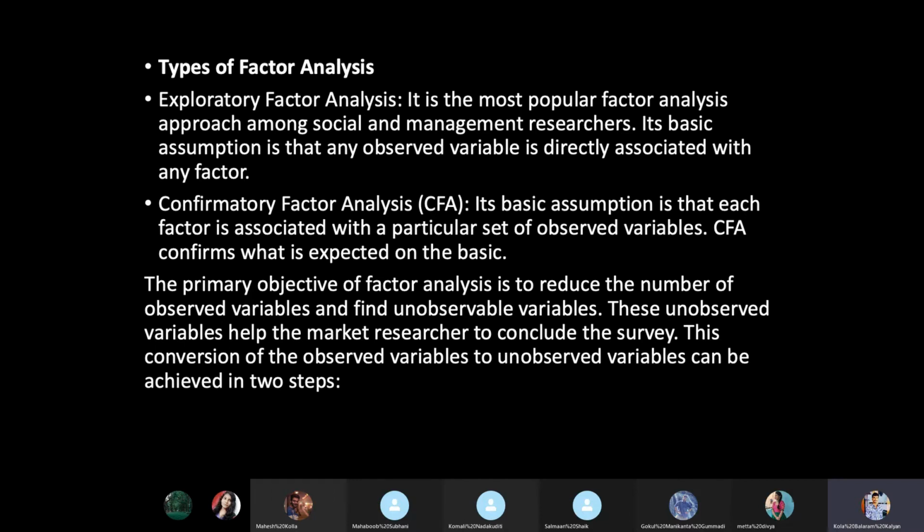If you are taking some survey, you will get a number of responses where some are observed, known variables, and some are not considered because you feel they are not important. You need to identify the observed variables and also the unobserved ones. Unobserved variables need to be considered again, and you need to make the analysis for better results.